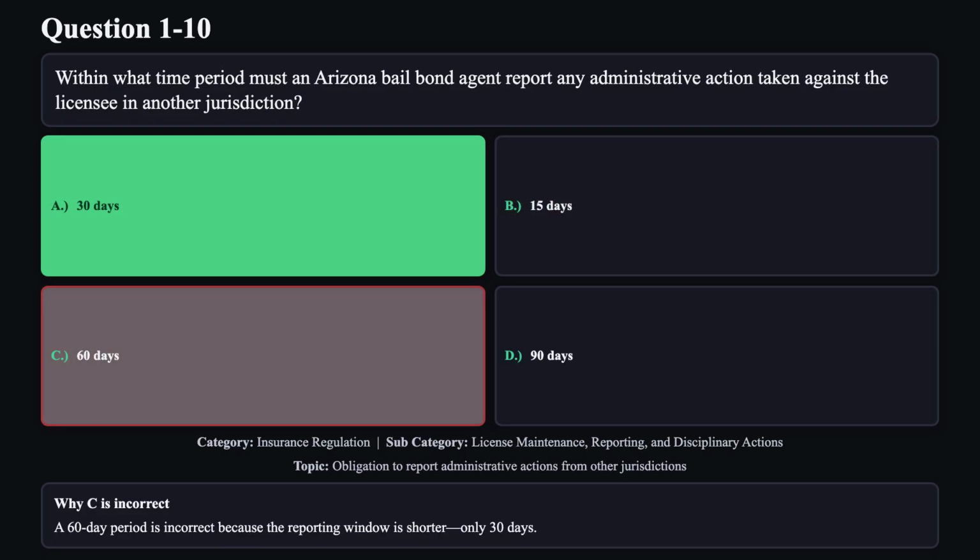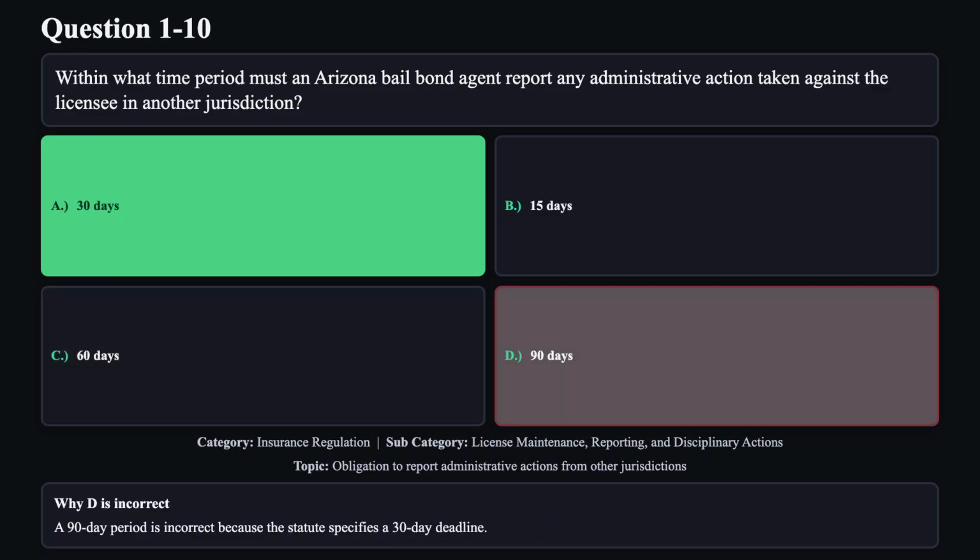Reason C is not correct. A 60-day period is incorrect because the reporting window is shorter, only 30 days. Reason D is not correct. A 90-day period is incorrect because the statute specifies a 30-day deadline.